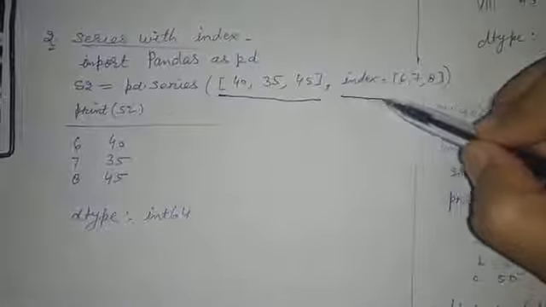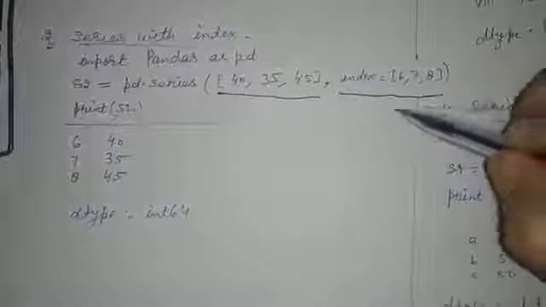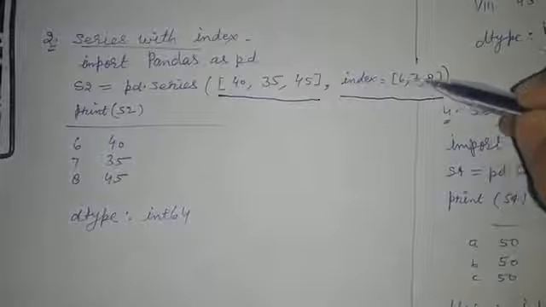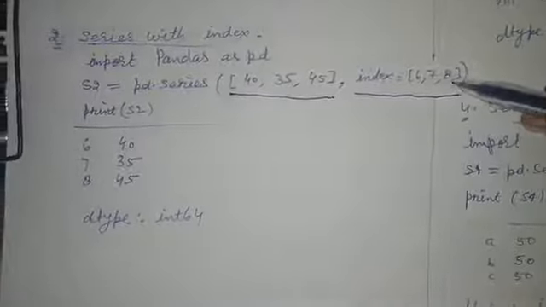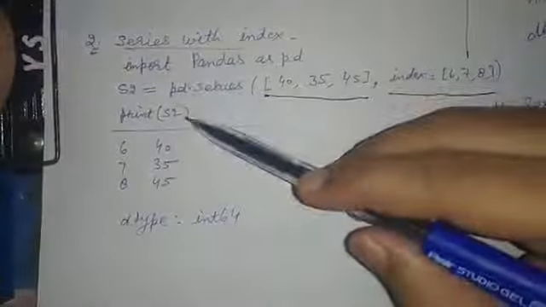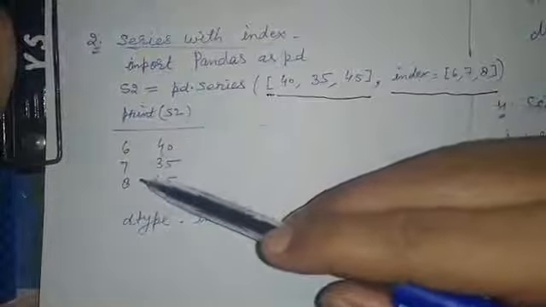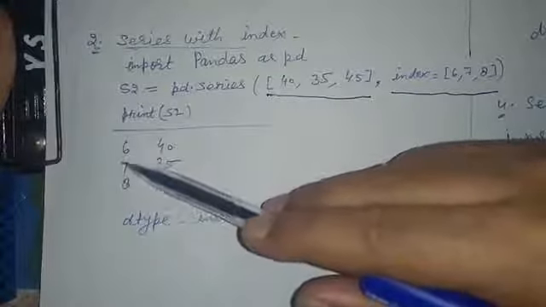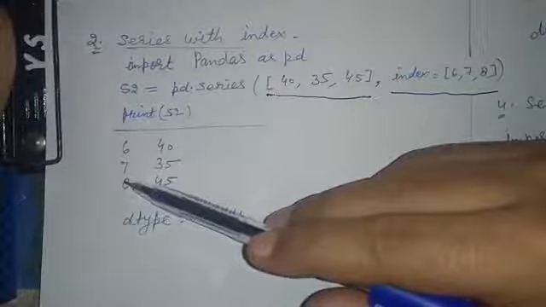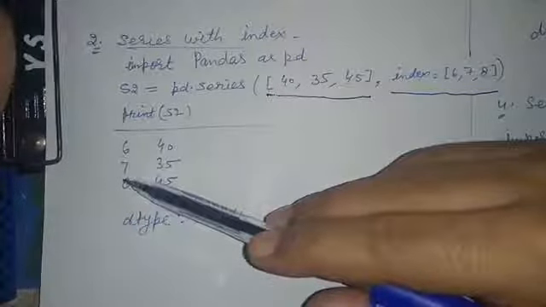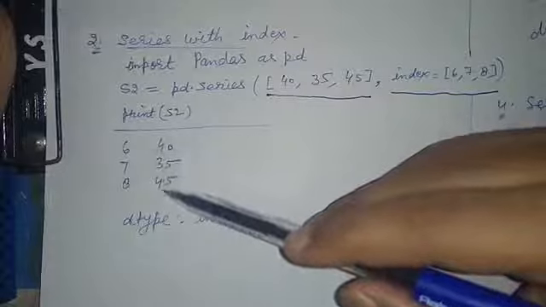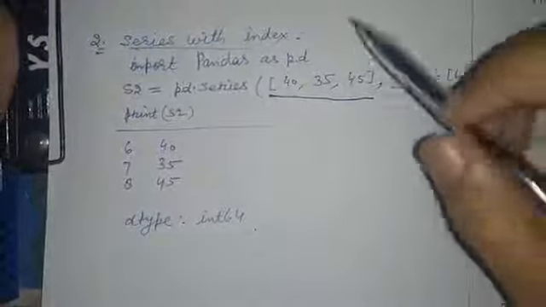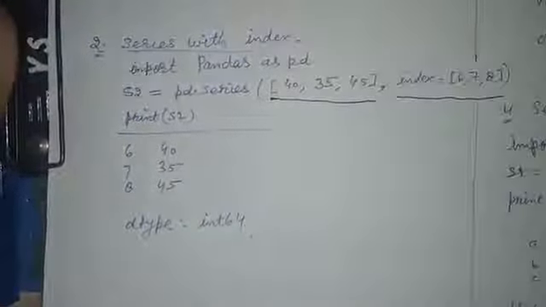The second argument is the indexes defined by us. index is equal to again a list 6, 7, 8. As soon as you print the series s2, you will see in the output that indexes are defined as 6, 7, 8. This facility is not available in NumPy and list. This is our actual data. dtype is equal to integer. So I think these two methods are clear to you.